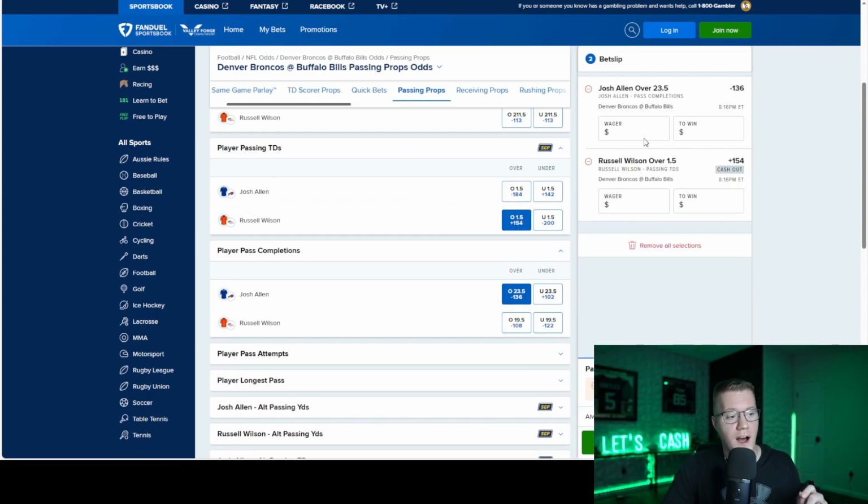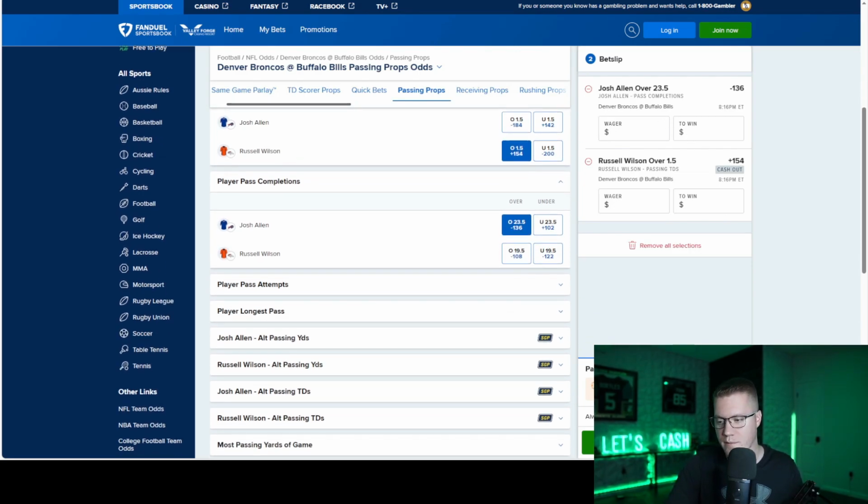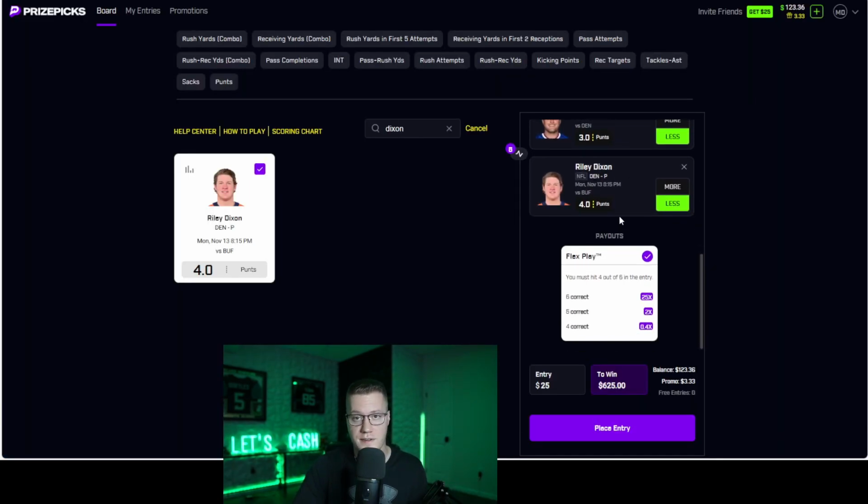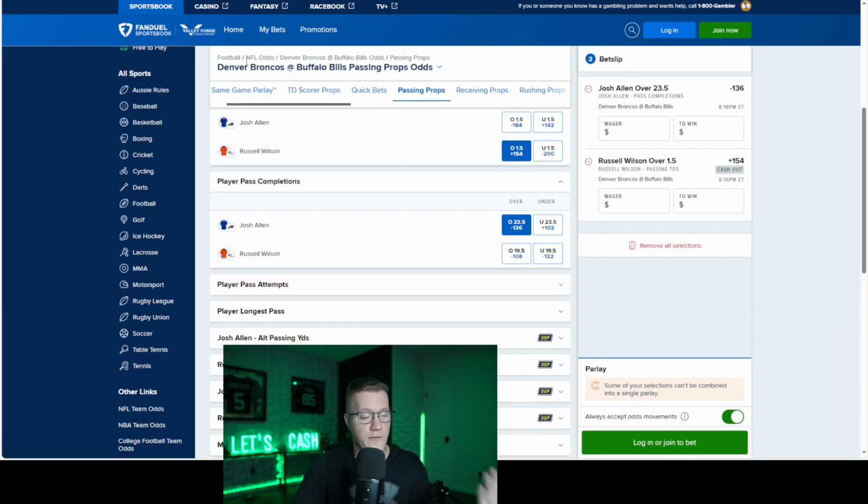Watch this. I actually can't compare one-to-one single game parlay odds because FanDuel, I'll move my head here to prove it to you guys, simply doesn't allow you to combine these two player props in one exact entry because there's such a mathematical advantage. Passing completions in a single game parlay is almost unheard of across the sportsbooks, but PrizePicks allows you to do this. I can place this slip, but on FanDuel, I cannot.